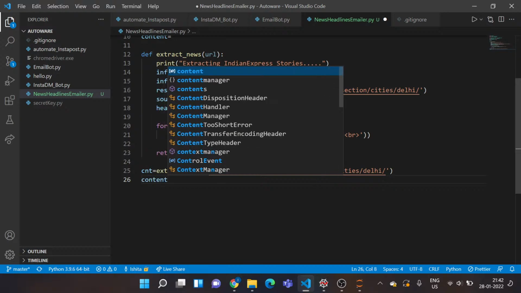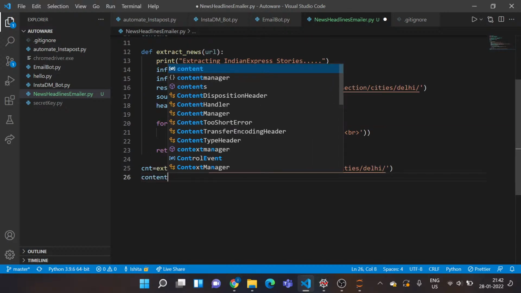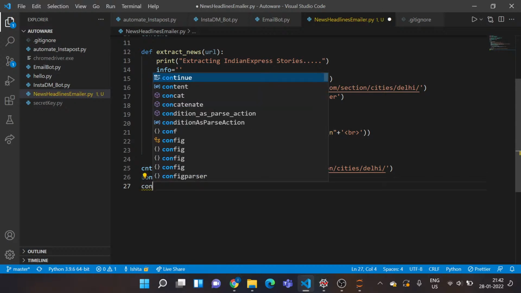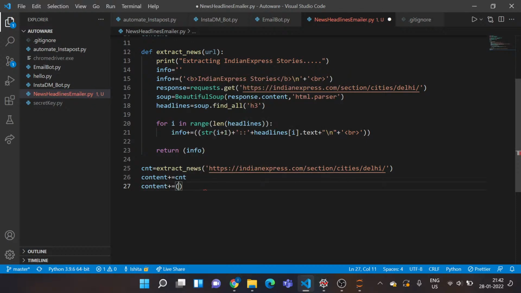Now I want to append this content I just got from this function into this default variable I've created above. So I'll say content plus equal to cnt. Oh, that's not C. Okay, no semicolon required. A bit of formatting. Content plus equal to a break tag. Okay, I'll say this way, and then I want to say end of message.